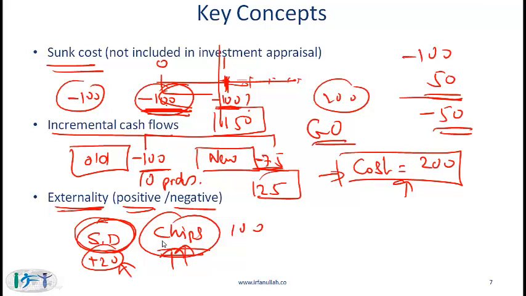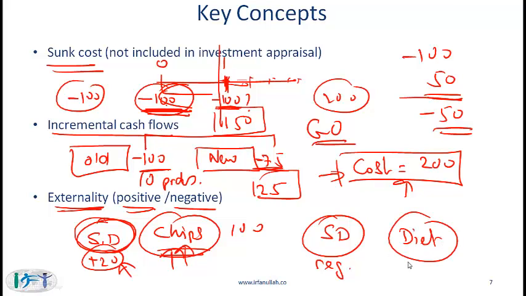What about a negative externality? Again, say you are a soft drinks company and you only have a regular version of your beverage. You are considering whether or not to introduce a diet version. If you introduce the diet version, that will have a certain cash flow, but because of this new project, there will be a negative impact on your original business.